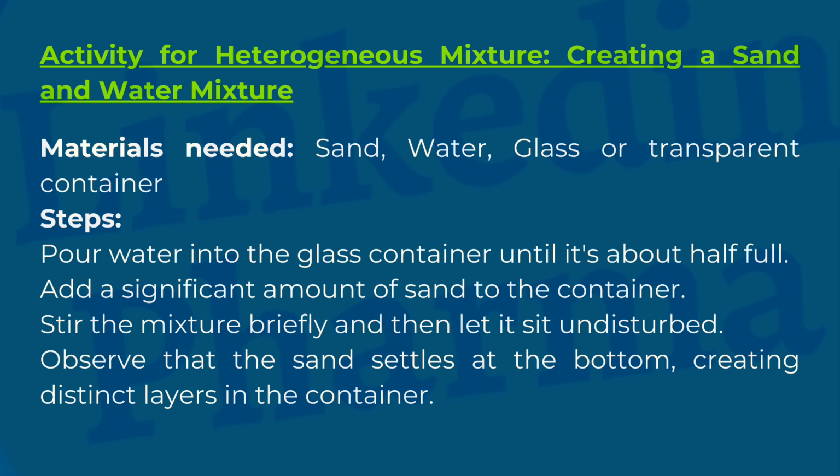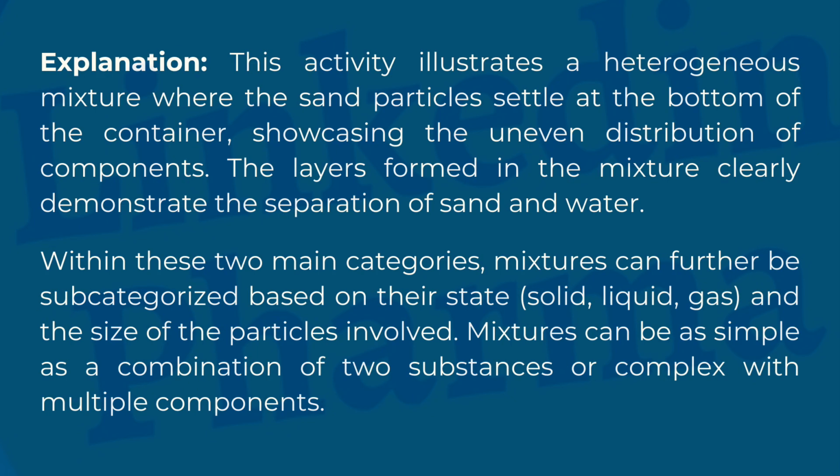Steps. Pour water into the glass container until it's about half full. Add a significant amount of sand to the container. Stir the mixture briefly and then let it sit undisturbed. Observe that the sand settles at the bottom, creating distinct layers in the container. Explanation. This activity illustrates a heterogeneous mixture where the sand particles settle at the bottom of the container, showcasing the uneven distribution of components. The layers formed in the mixture clearly demonstrate the separation of sand and water.